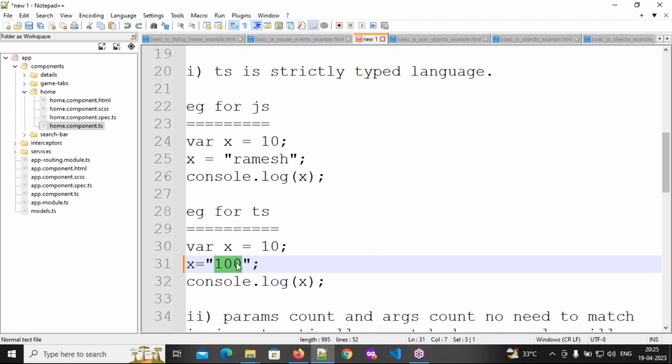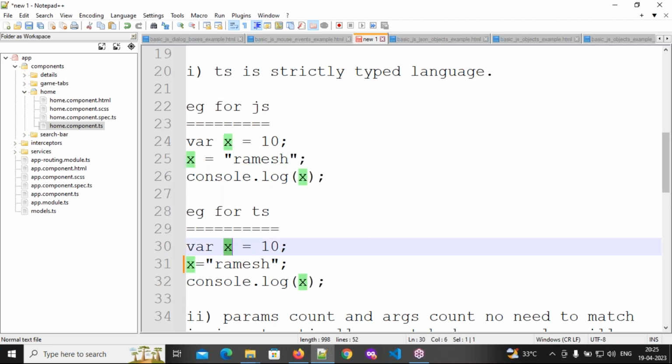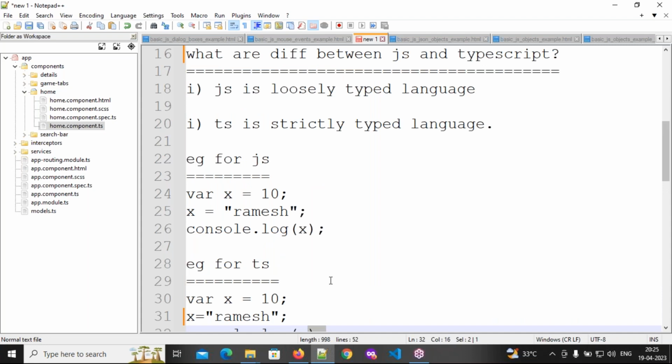For example, here I'm writing Ramesh. Then also, what is the output we'll get? Error. Error only. Why? Because Ramesh is alphabets, which means the data type is string. Here the data type is number. So automatically we get an error only. Clear, everybody? So this is the first difference. Are you clear about this first difference?